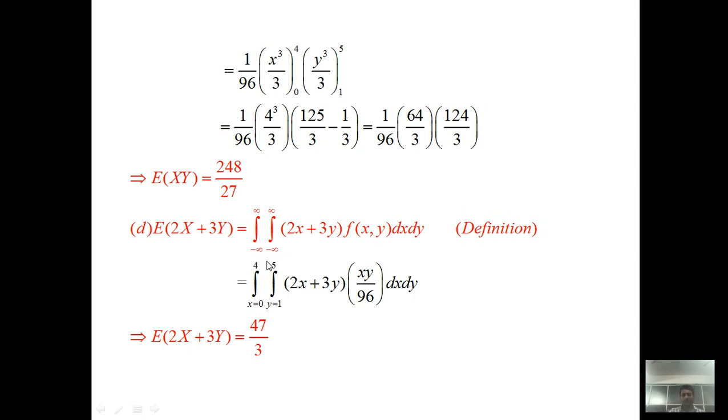As per the question, we restrict the boundary, x from 0 to 4, y from 1 to 5, 2x + 3y as it is, and the integrand is xy by 96 dx dy. These are just double integrals, so apply the same strategy as in the previous three options. You get the expectation of 2X + 3Y is 47 upon 3.